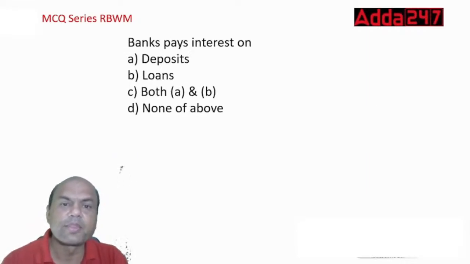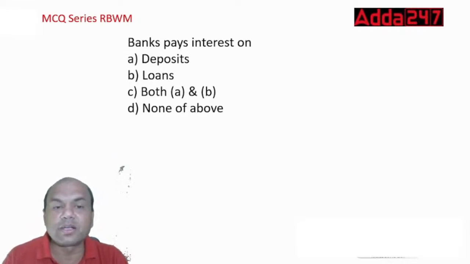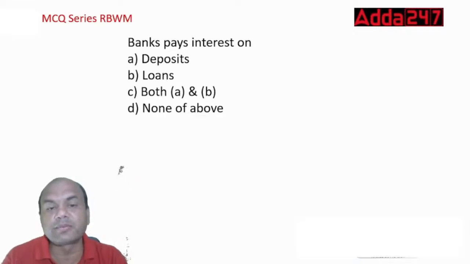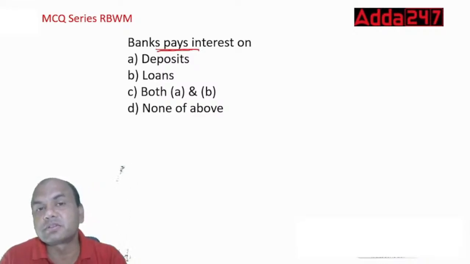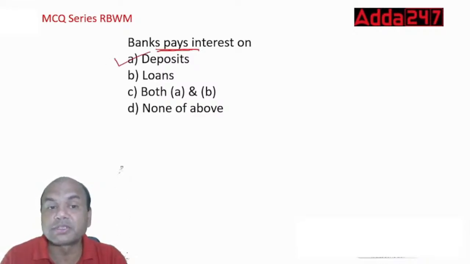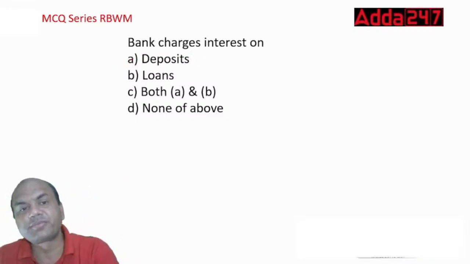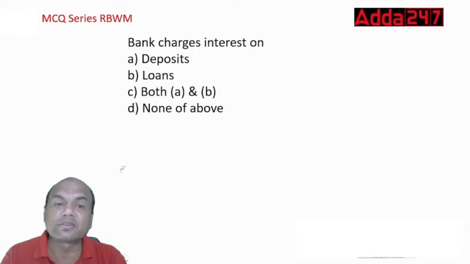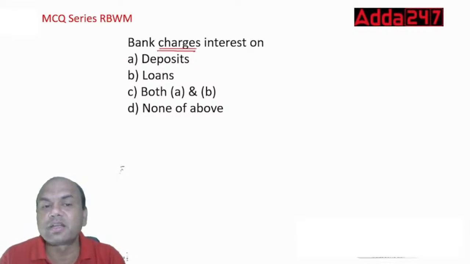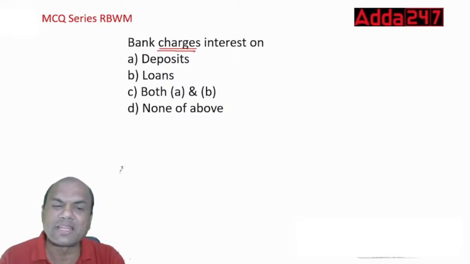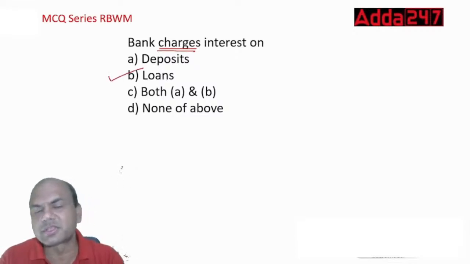Okay. Bank pays interest on deposits, loans, both A and B. So bank pays interest, remember, on deposits. Simple, isn't it? Next one, bank charges interest on deposits, loans, both A and B, or none of the above. So loans, right? Just now I told you.